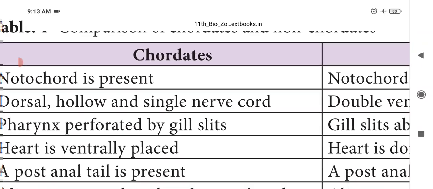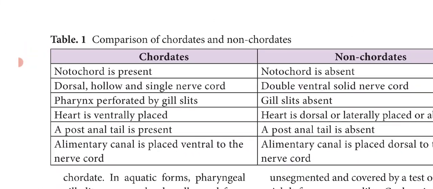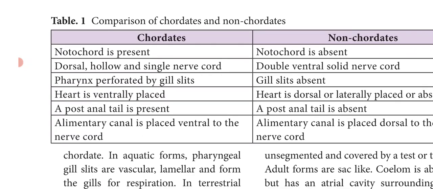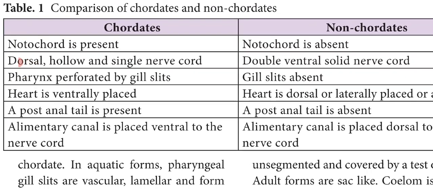Next we'll see the comparison of chordates and non-chordates. In chordates, the notochord is present, but in non-chordates, the notochord is absent. In chordates, a dorsal hollow single nerve cord is present, but in non-chordates, a ventral solid nerve cord is present. In chordates, the pharynx is perforated by gill slits, but in non-chordates, gill slits are absent. In chordates, the heart is ventrally placed, but in non-chordates, the heart is dorsally or laterally placed, or absent.